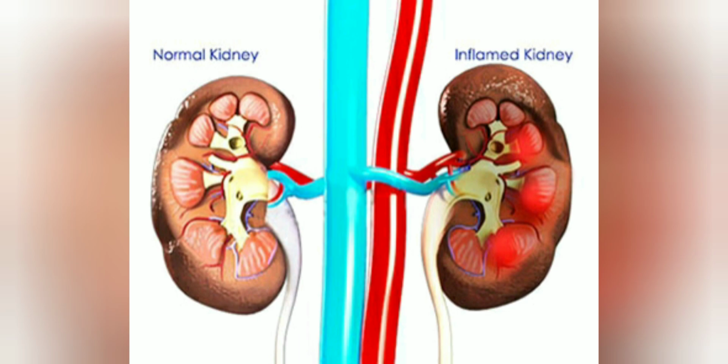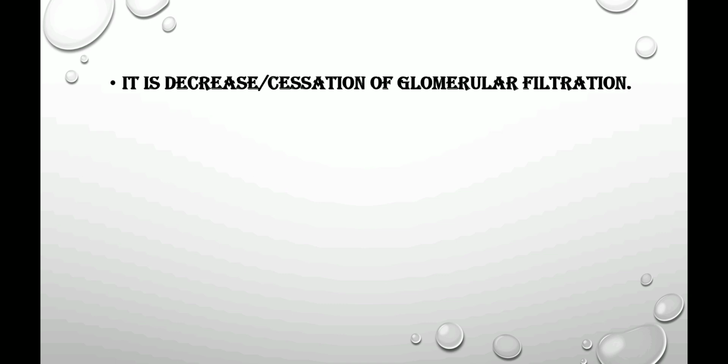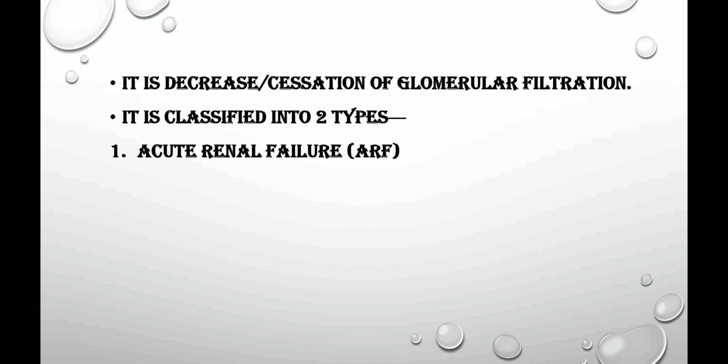Then talking about the next disease, that is renal failure. You can say it is a decrease of glomerular filtration, or you can call it cessation of glomerular filtration. It is classified into two different types. They are acute renal failure and chronic kidney disease.